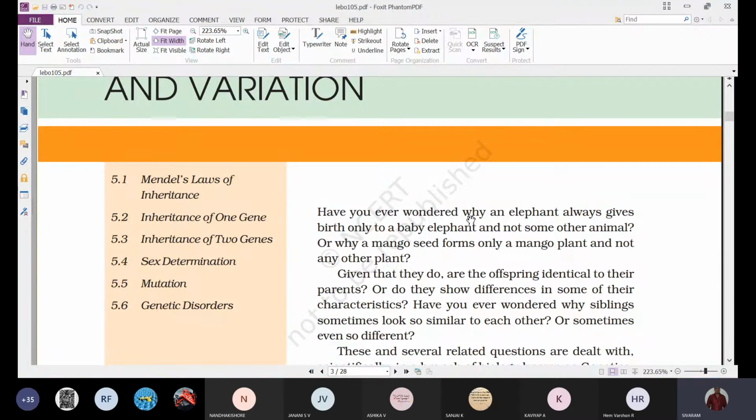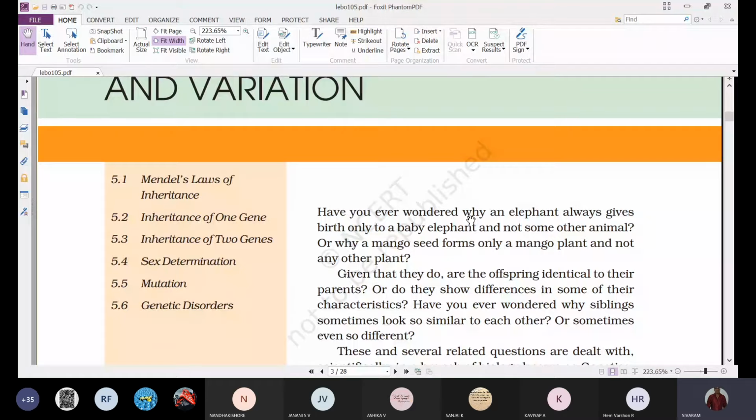Those characters will also be discussed here. In the same way, inheritance of two genes, that means two pairs of genes representing two different characters. We'll study that also, and some variations there also we'll discuss.